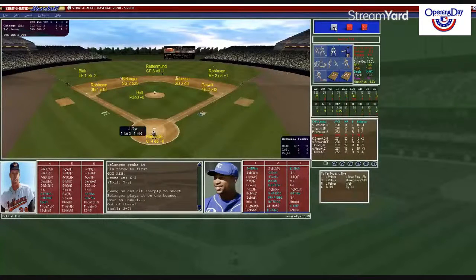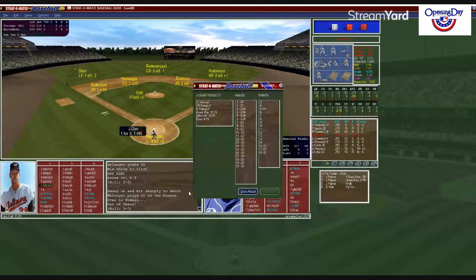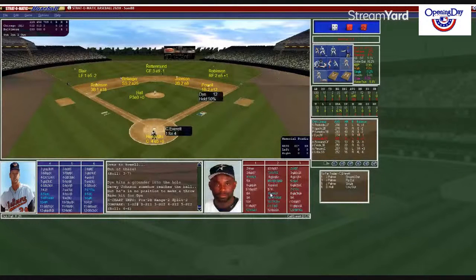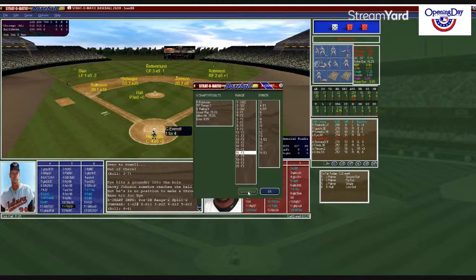Hendricks puts down the sign for him. Hall looks on. Here's the pitch to Dye. 4-6 ground ball. The 2nd, that is Johnson. Oh, he cannot make the play with the right-hand side, and the ball just got underneath the glove. So a base hit for Dye. Base hit number 14. 2 outs here in the 8th for Everett. Everett 1 for 4. Single back in the 5th. Hendricks puts down the sign for him now. Hall from the stretch. Here's the pitch to Everett. 5-11, 5-ball right field. Brooks, that is Frank Robinson. 2-5 makes the catch. And that's all for the White Sox in the 8th.